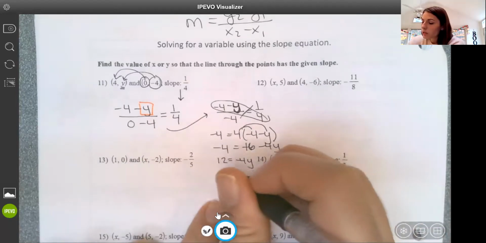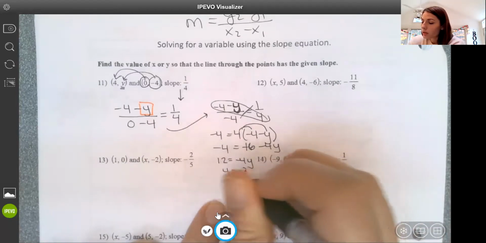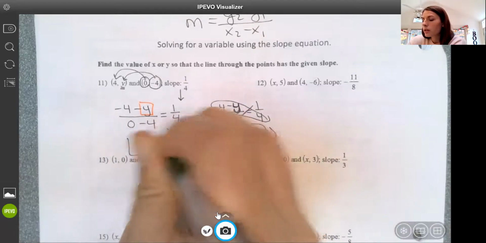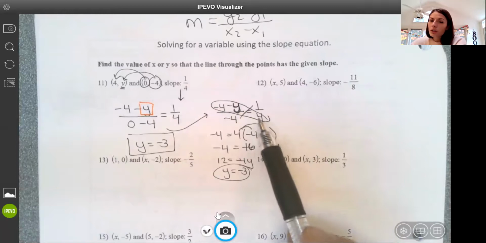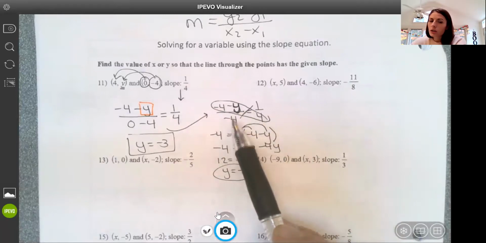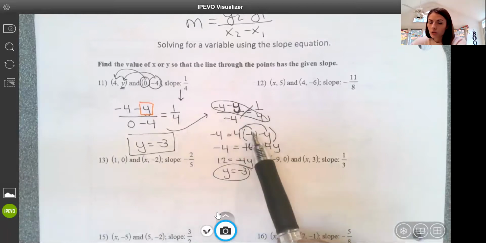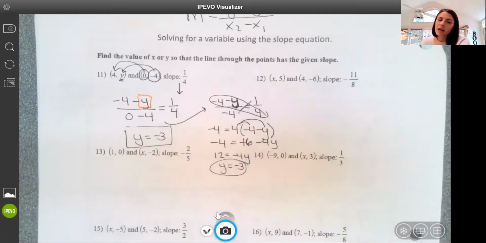And divide by -4, and y has to equal -3 here. Y equals -3. Now, we probably could have figured out that if this is -4, this would have to total up to -1 up here in order for it to reduce to 1/4. So there are some other mental math ways to work through that.